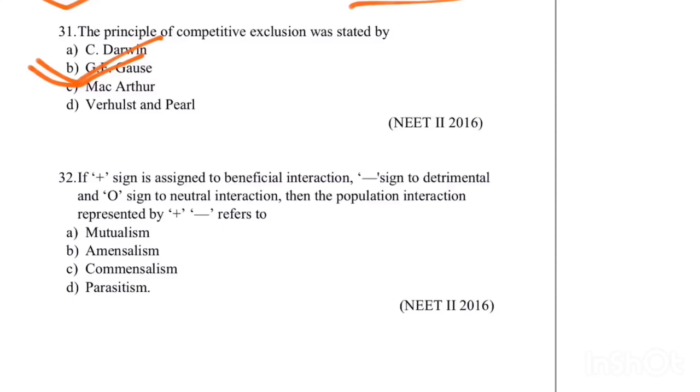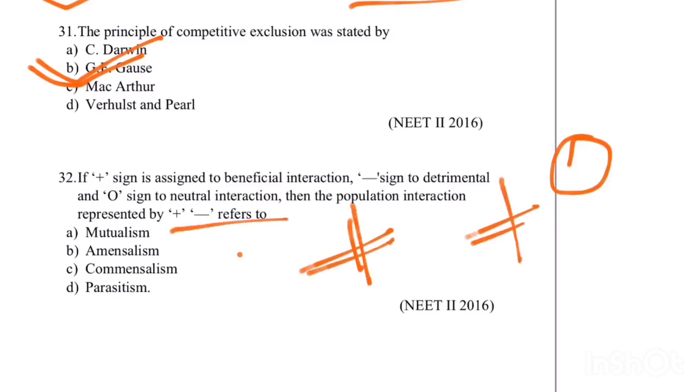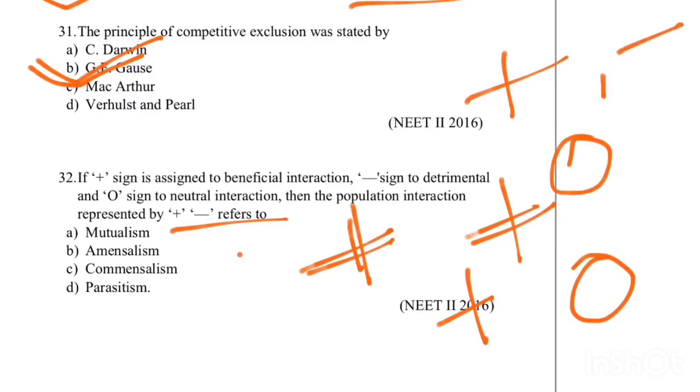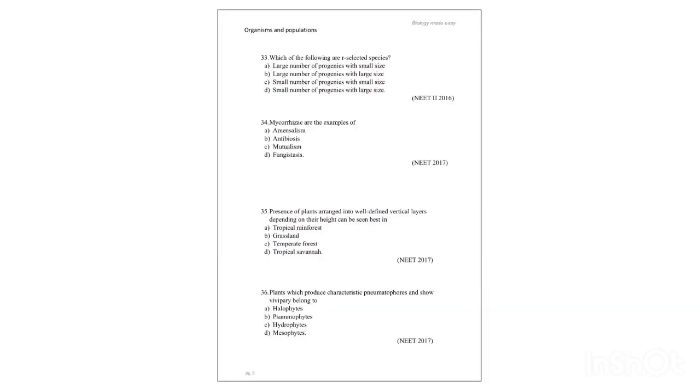So here the plus represents the organism which is benefited, and negative represents the organism which is affected, and 0 represents the organism is neither benefited nor affected. It is neutral. So if the question is about plus and minus, plus and plus is mutualism, plus and 0 is commensalism, plus and minus is parasitism, minus and 0 is amensalism. So here the correct answer is parasitism.